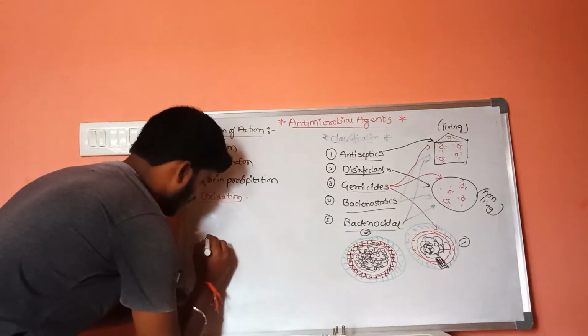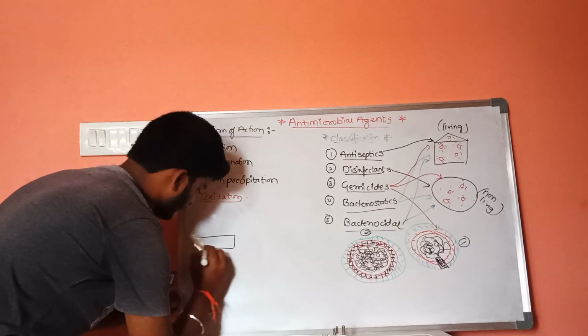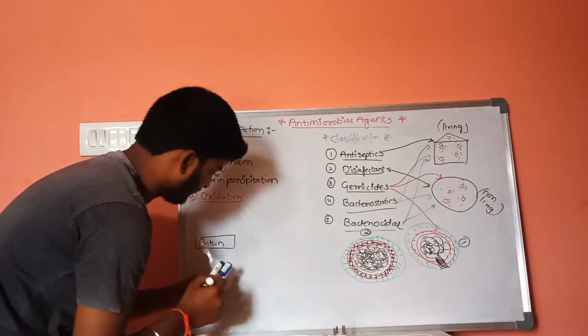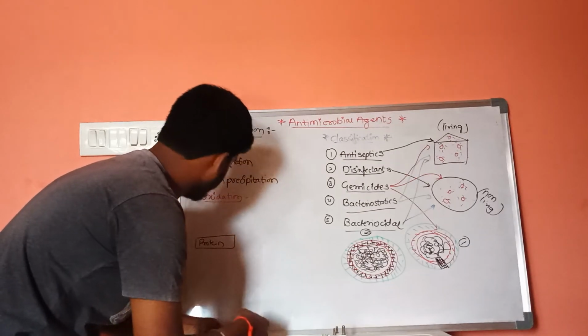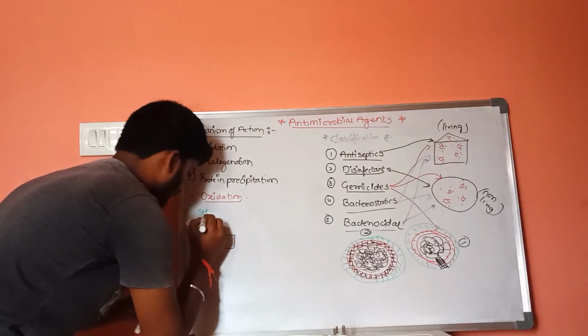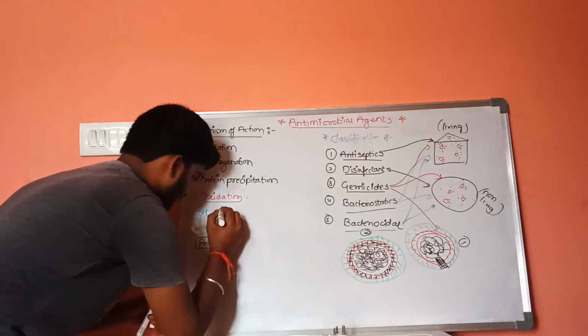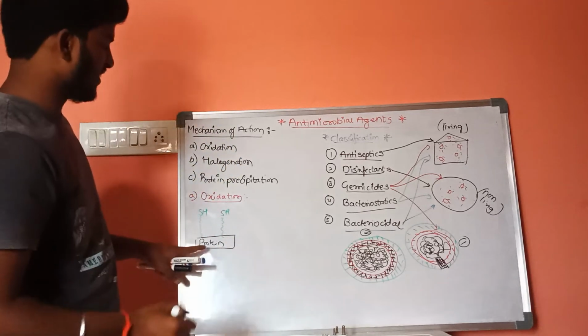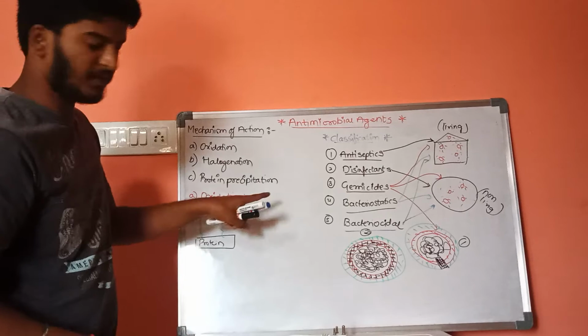Let us consider this is a protein, and these are sulfur hydrogen groups.